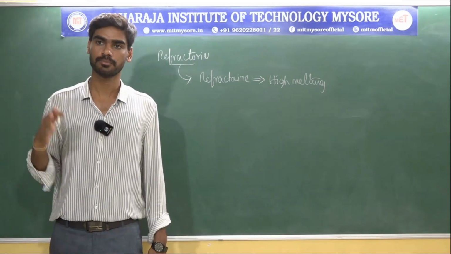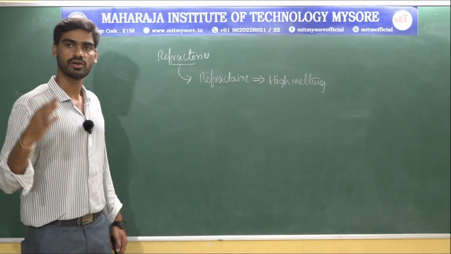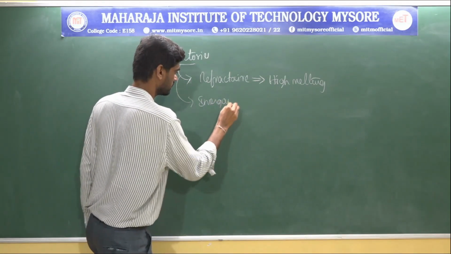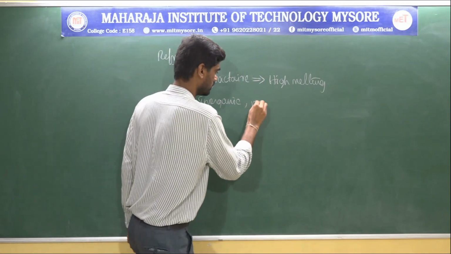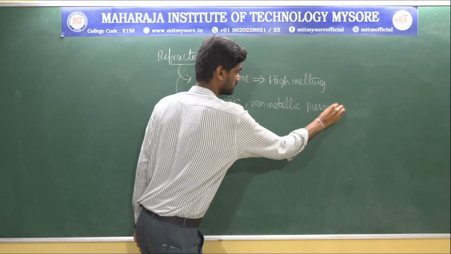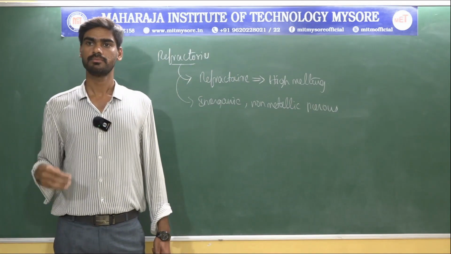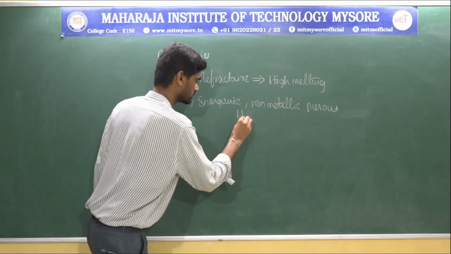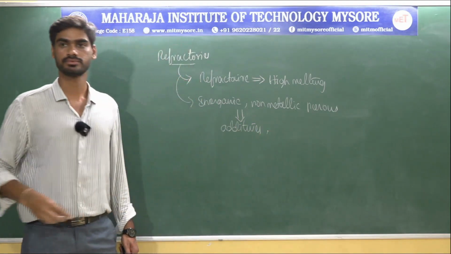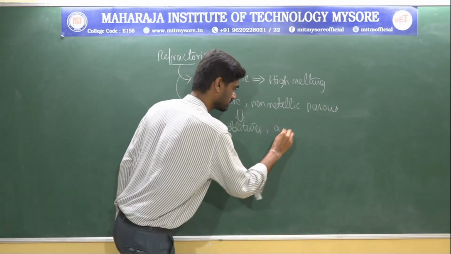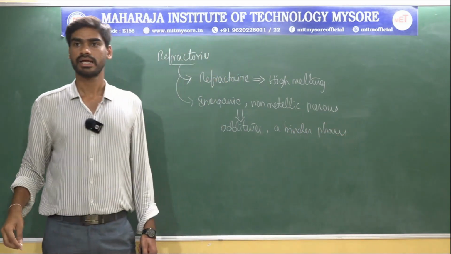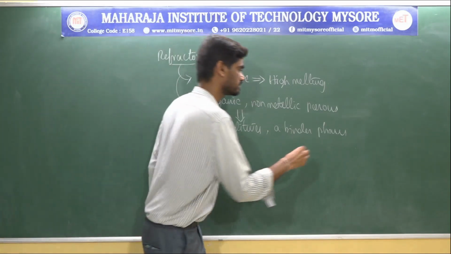Refractories are composed of inorganic, non-metallic, porous materials, basically made up of additives, a binder phase, and a mineral aggregate.